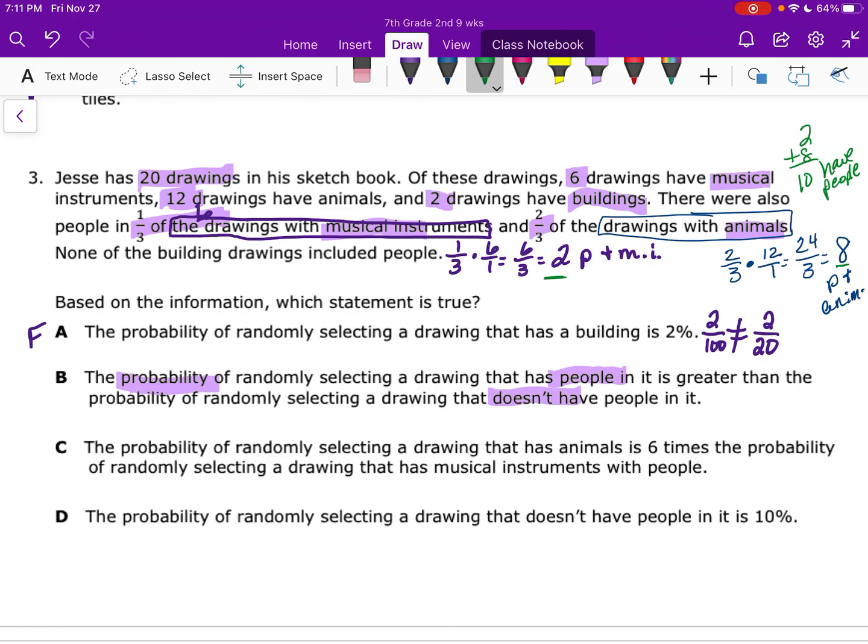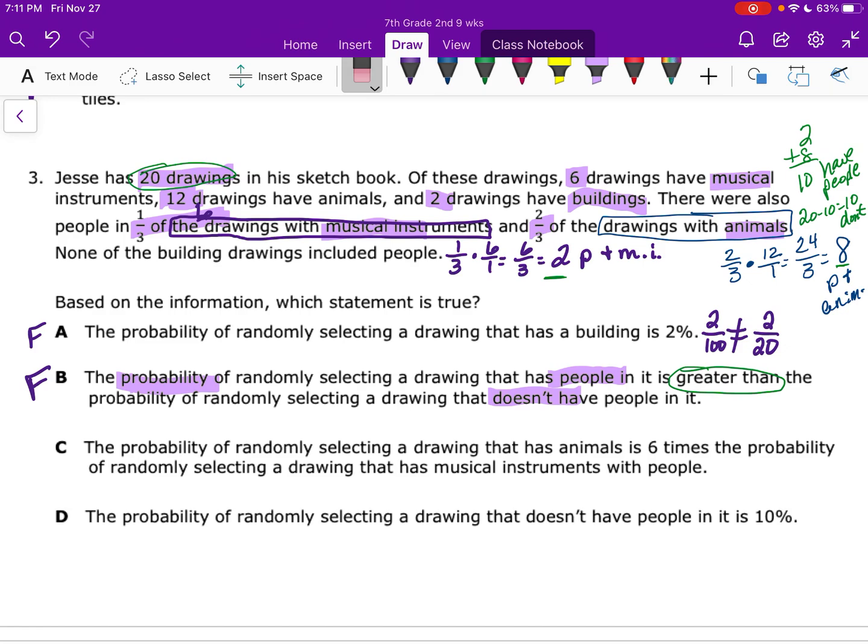Well, there's 20 drawings, so 20 minus 10 is 10. So 10 don't. Is the probability going to be greater if 10 drawings have people and 10 don't? No, it's equally as likely. It's exactly the same probability. So this is going to be false.